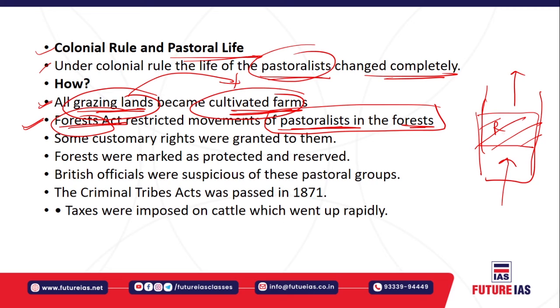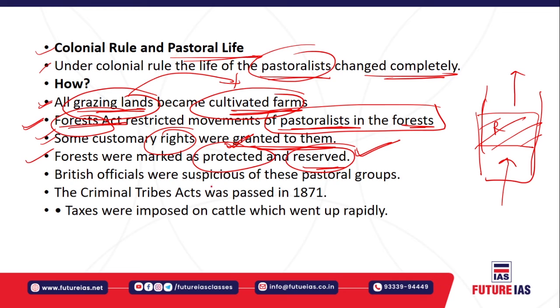Definitely it restricts the movement of the people. Some customary rights that were previously granted to the villagers were now granted basically to the Britishers, right? Now forests are marked as protected or reserve forest. As I told you, in the reserve forest the villagers are not at all allowed. In the protected forest, the villagers are allowed, but they have to take permission from the Britishers. Then only they are allowed. So that basically restricts the movement of the people, specifically in those regions, right?